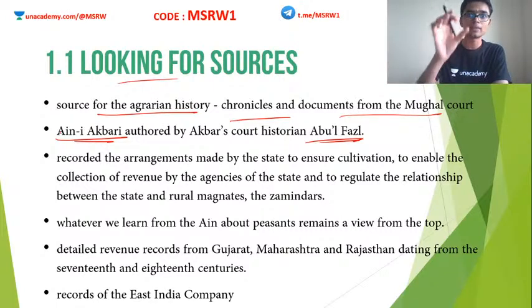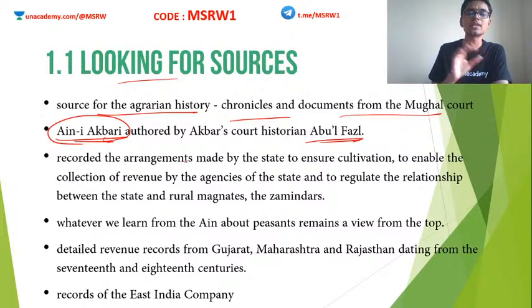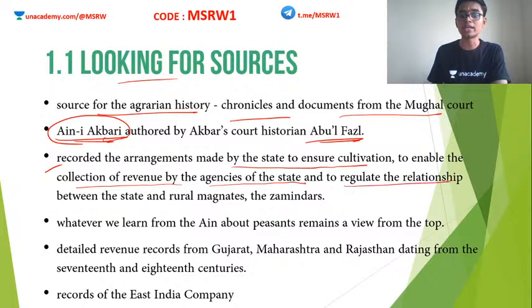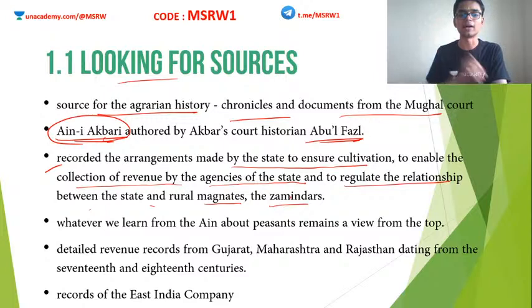Okay, the Akbarnama has three parts: part 1, part 2 and part 3. And the third part is known as Ain-i-Akbari. Clear? In this book, there is lots and lots of information regarding the land revenue system, administration, and so on. It recorded the arrangements made by the state to ensure cultivation, to enable collection of revenue by the agencies of the state, and to regulate the relationship between the state and rural magnates, that is, the zamindars. So everything that happened in this administrative area was recorded in the Ain-i-Akbari.